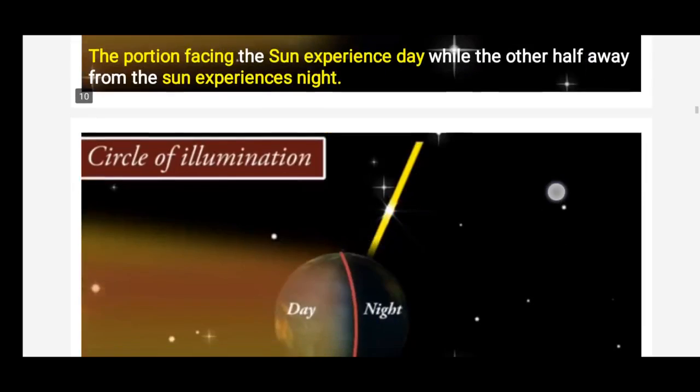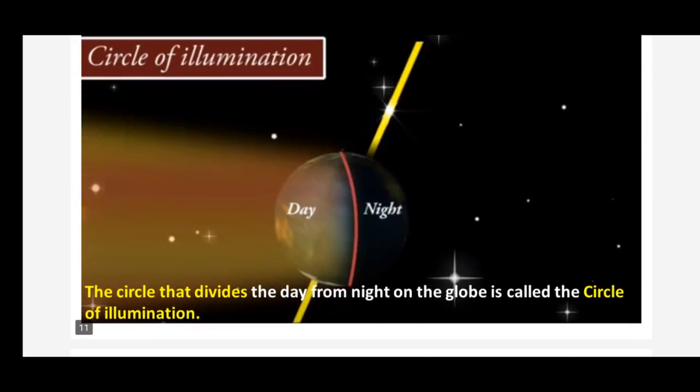Yes. Now, it's a new concept, children. Circle of illumination. What is the circle of illumination, children? The circle that divides the day from the night on the globe is called the circle of illumination. Illumination means what? Giving light. So that circle separating the light from the night or darkness is called the circle of illumination. So it divides the day and night.